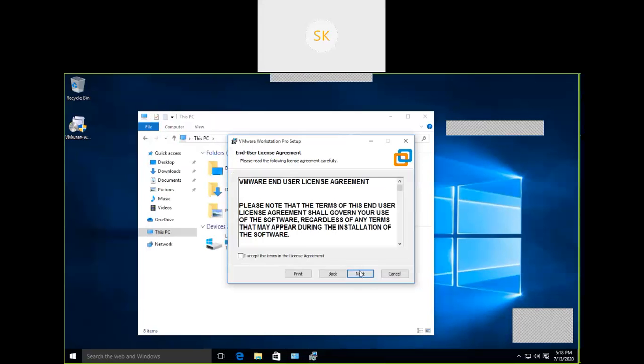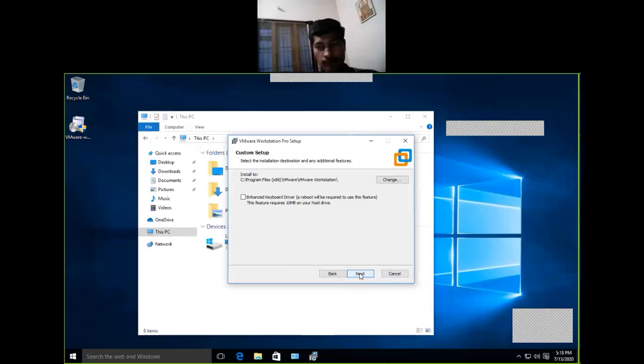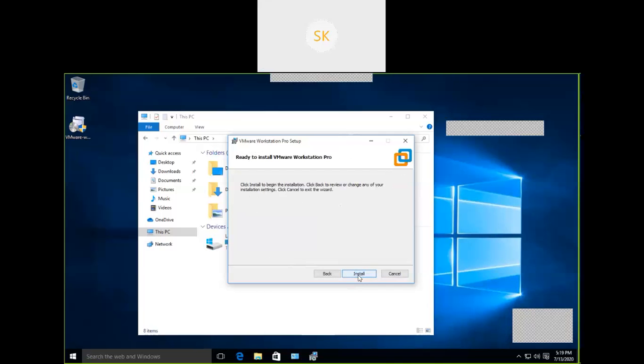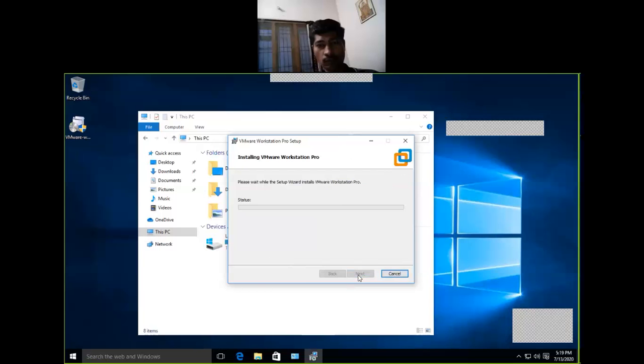We'll configure later, no issues. Shall I put a tick mark here or not required? Not required. Just proceed next. It's a simple installation. No need to worry about anything. Once you download, you can install. Click next. Install.